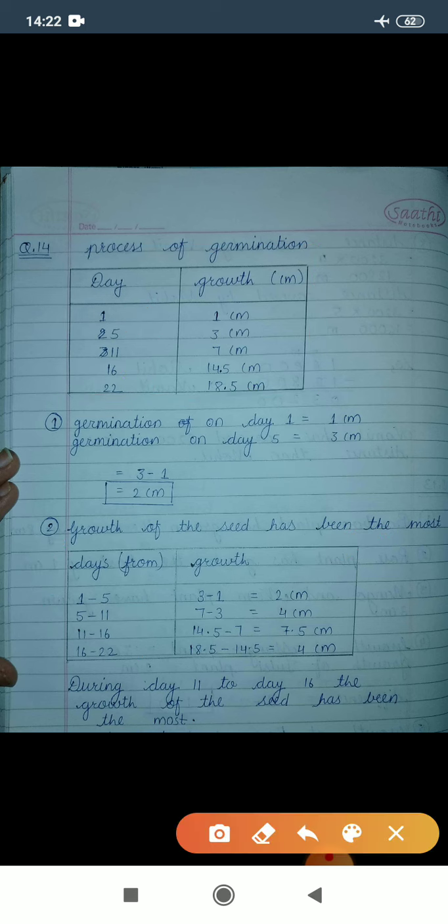Let's see. For calculation of 1 to 5 we need to subtract 3 and 1. 3 centimeter minus 1. When we talk about day 5 to 11 we need to subtract 7 minus 3. For calculating 11 to 16 we need to subtract 14.5 minus 7. For 16 to 22 we need to subtract 18.5 minus 14.5. So the comparison of growth rate of this seed we can measure. So already I have solved here.